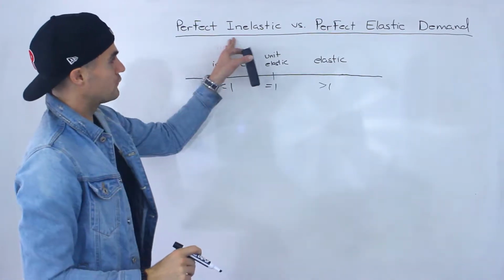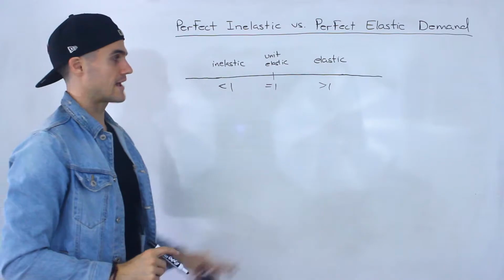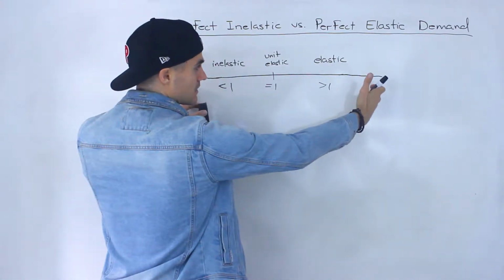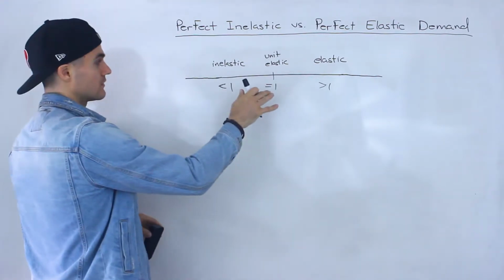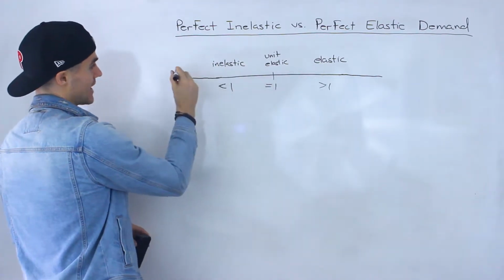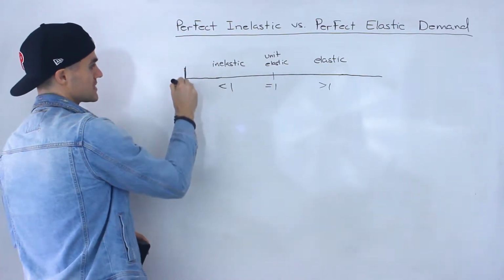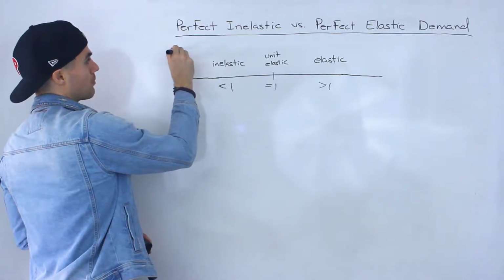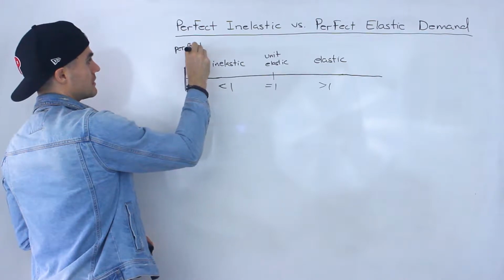So what do perfect inelastic and perfect elastic demand mean? Well, it's actually the ends of this spectrum that I drew out. Starting on this end, if a good or service is right on this end, it's going to be considered perfect inelastic.